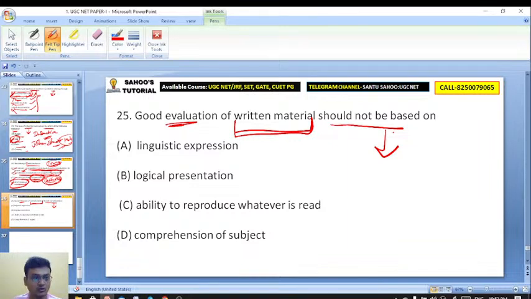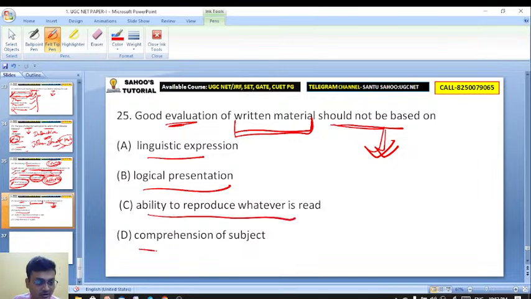Good evaluation of that answer sheet written by your student should not be based on what? Linguistic expression, logical presentations, ability to reproduce whatever is read, and comprehension of the subject. The question is, good evaluation of material should not be based on what?